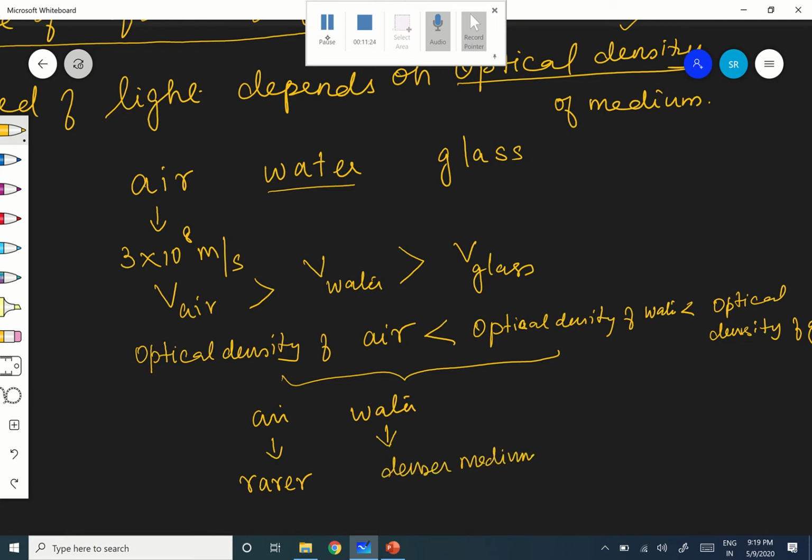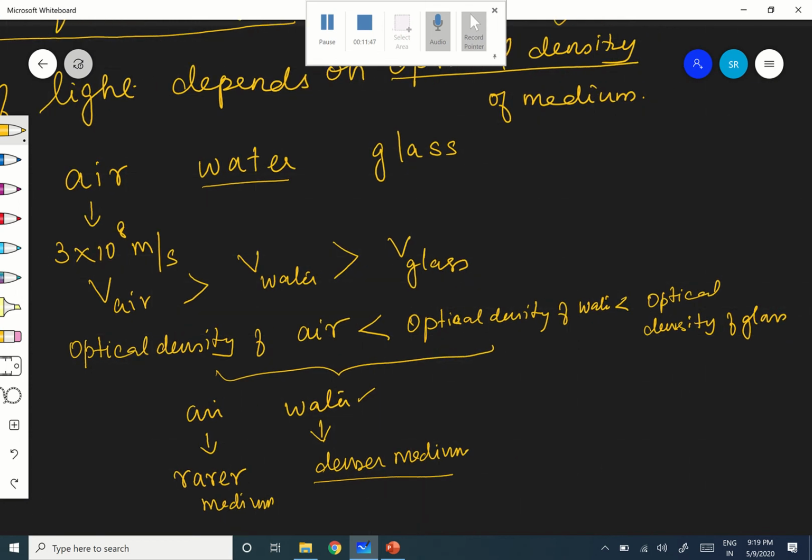Are you following? So, the more the optical density, out of these two, air and water, the optical density of water is more. Therefore out of these two, water is considered as a denser medium in comparison with air. Are you following? I have taken two media.